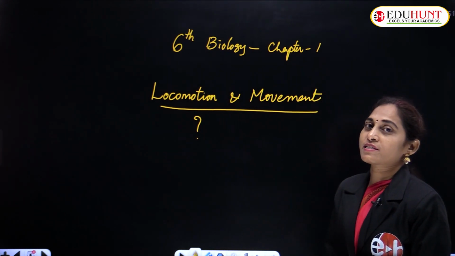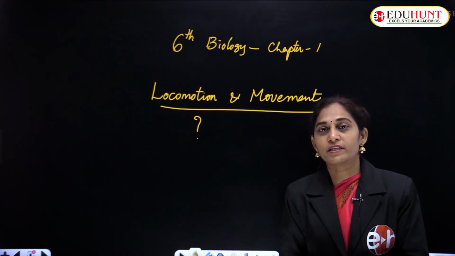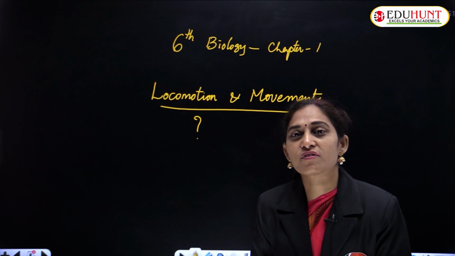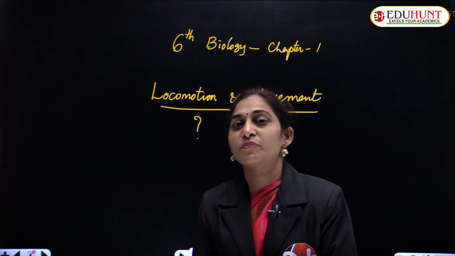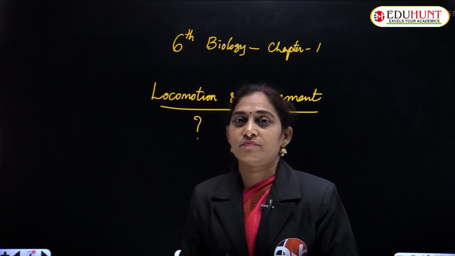So locomotion is a directional movement. It is also a kind of movement. It is a directional movement of someone or something from one location to another.